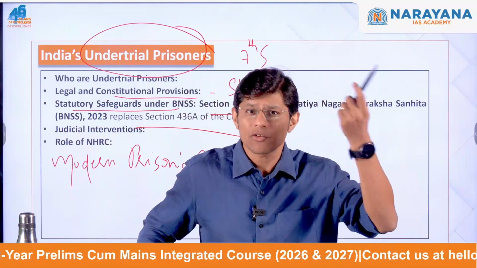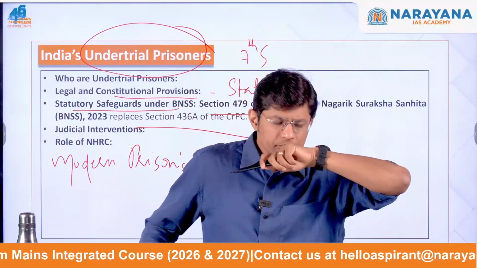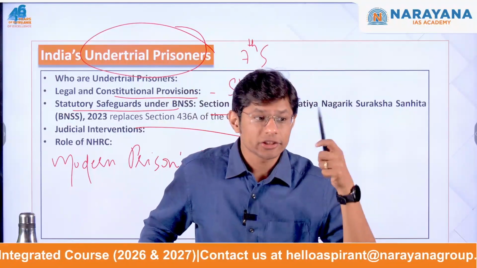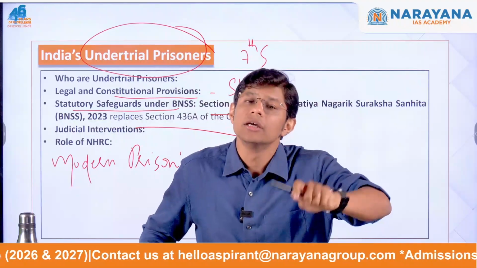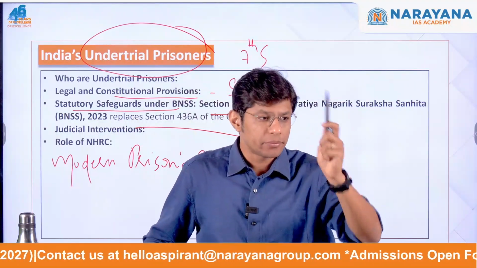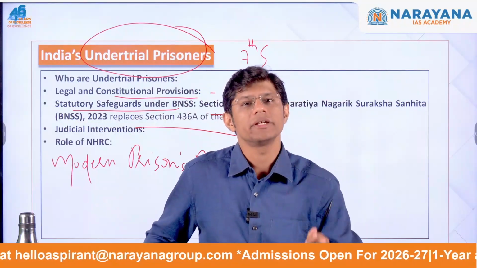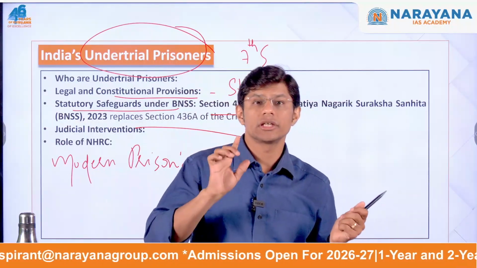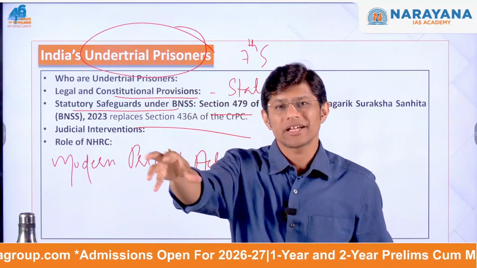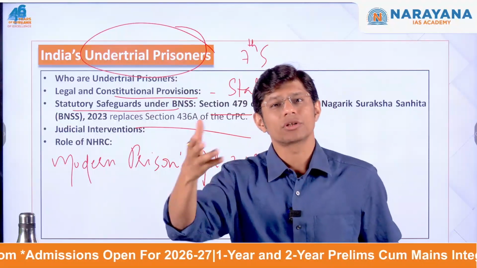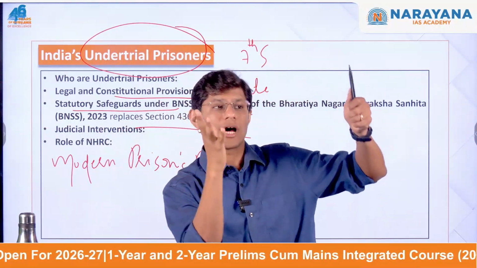Because the trial is taking a lot of time, and it is the responsibility of the state to ensure that the trial happens as quickly as possible, and as the state is responsible, this section says that a person who has spent more than half of the time in jail should be released. It also allows for the release of first time offenders, people who have committed a crime for the first time and have spent more than one third of the maximum sentence awarded against that crime.